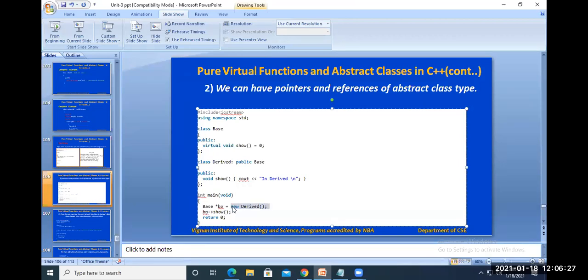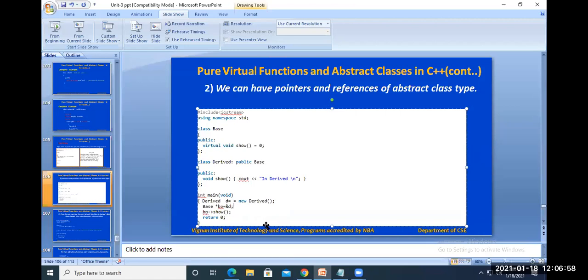So you can create an object of the derived class, like here you can write derived d, where d is an object of the derived class. You can initialize the base pointer with the address of d here.